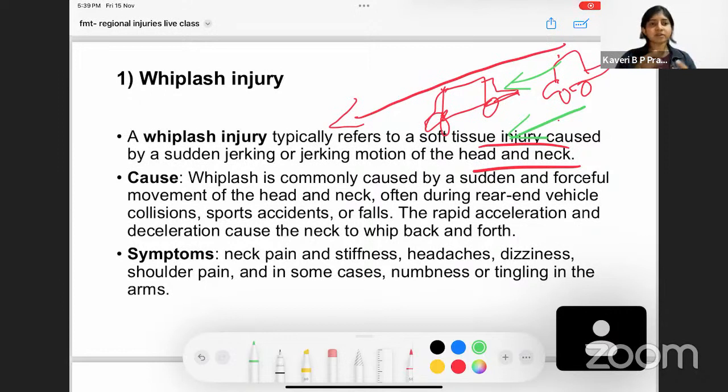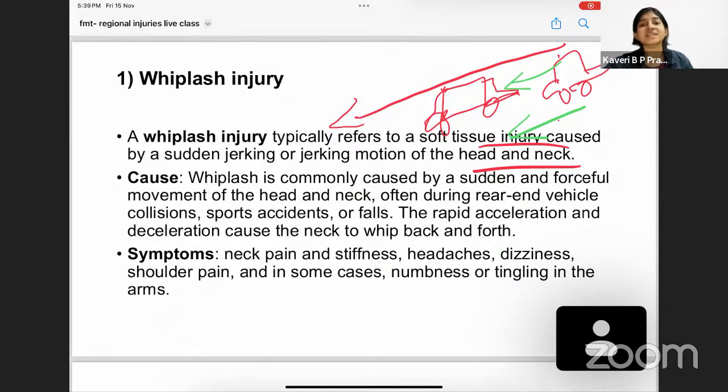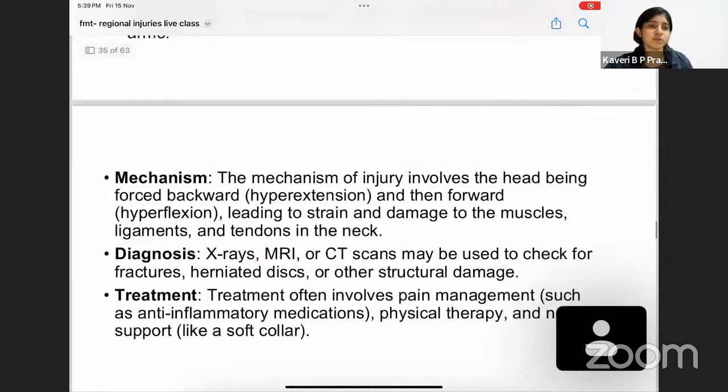Remember, they ask a question about whiplash injury. Try to imagine the situation, okay? You try to do that movement, a jerking movement of the neck. So there's neck pain, the head is moving, there is headache, and what is there below your neck? You have the shoulders. So the shoulder also gets a little impact, so there is shoulder pain. When there is an impact on the shoulder and the brachial plexus is injured, there's tingling and numbness of the arm. So this is how you need to imagine and write answers in forensic medicine. Forensic medicine is a lot of common sense, okay? If you can analyze the situation well, you can come to the answer, and the same applies whenever you are answering a question. Analyze the question properly, and you'll be able to write the answer, okay?